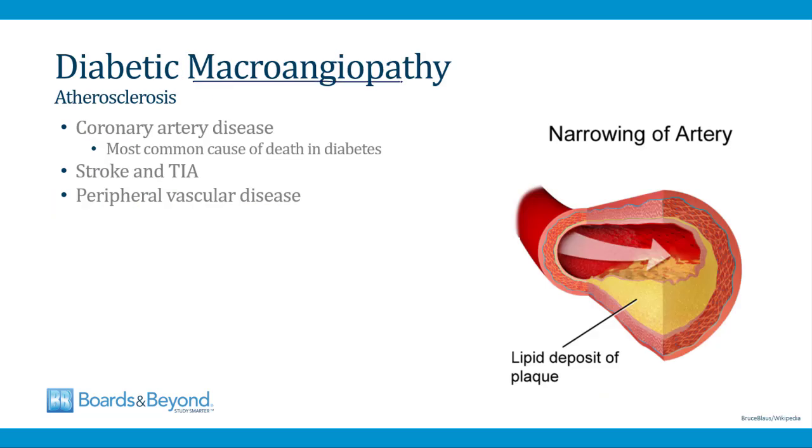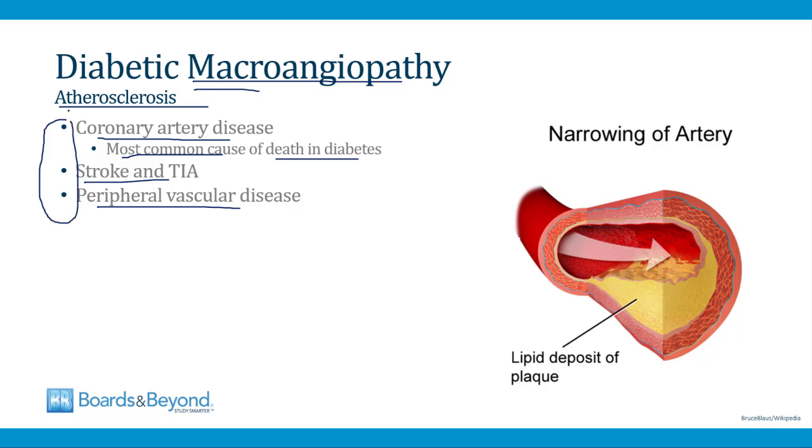Diabetic macroangiopathy refers to accelerated atherosclerosis, which occurs in patients with diabetes, and it predominantly affects the large blood vessels. That's why it's called macroangiopathy. So patients who have diabetes can develop coronary artery disease. This is the most common cause of death among patients who have diabetes. Patients with diabetes can also develop stroke and TIA and also peripheral vascular disease. And all of these things are manifestations of large vessel atherosclerosis, which is accelerated in patients who have diabetes.